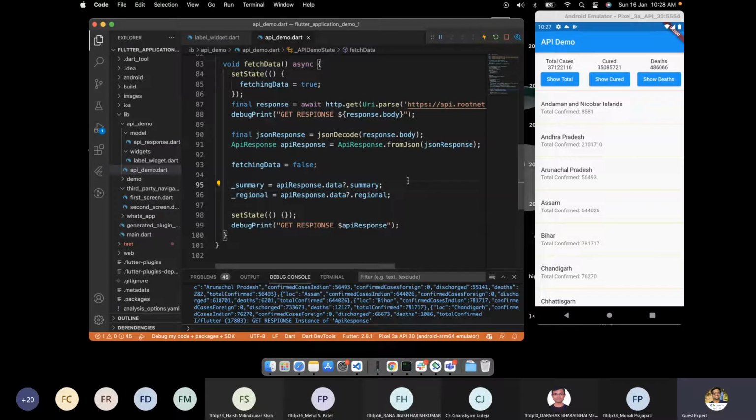Now, what I want is that by default it should show all the data, the total confirmed cases. If I press the show cured button, this number should be shown from the cured variable. And when I press show death, it should show the data from the death variable of this regional. So how can we do this?